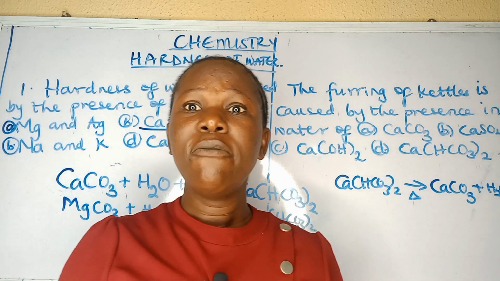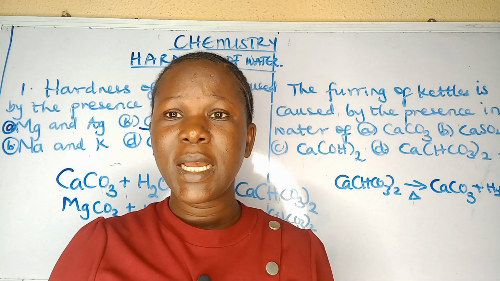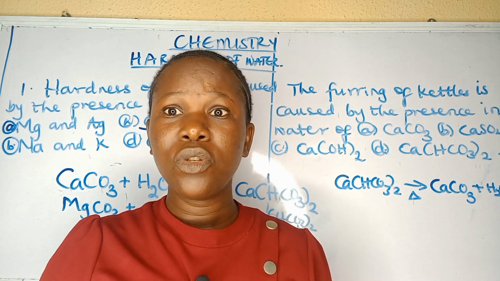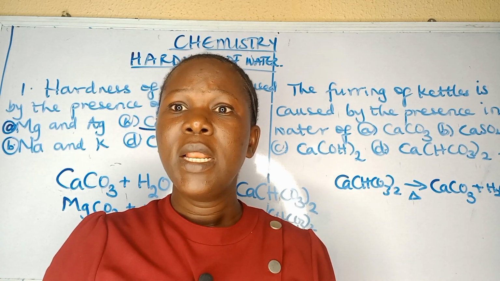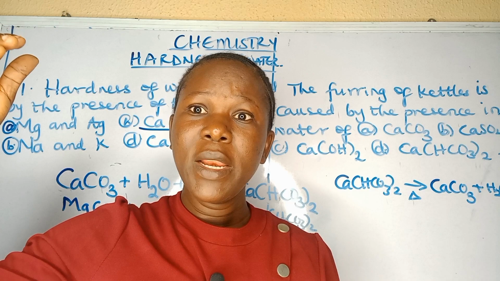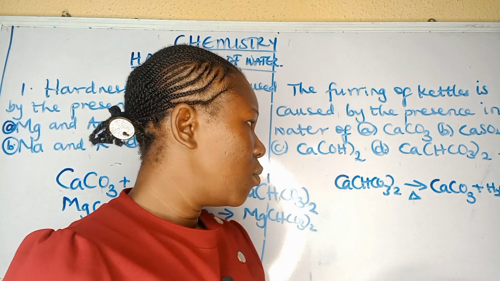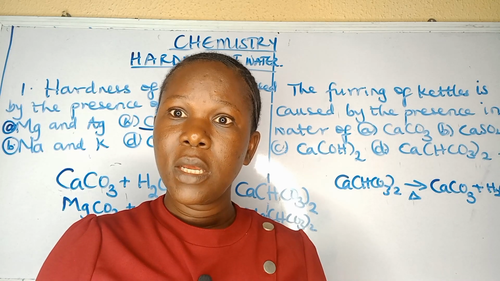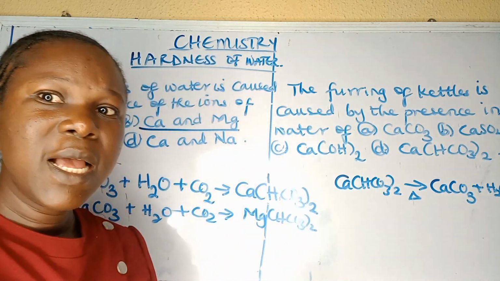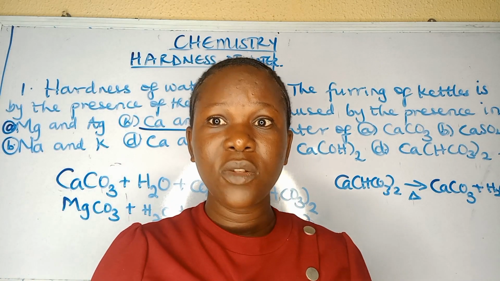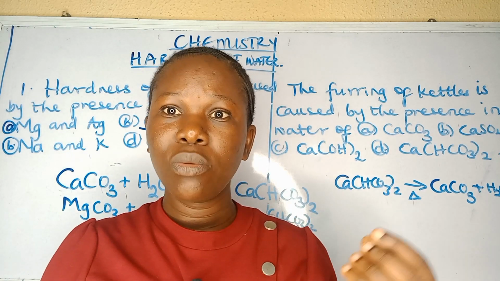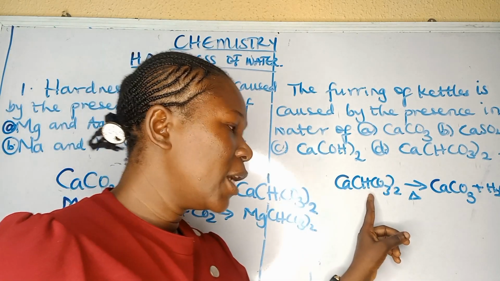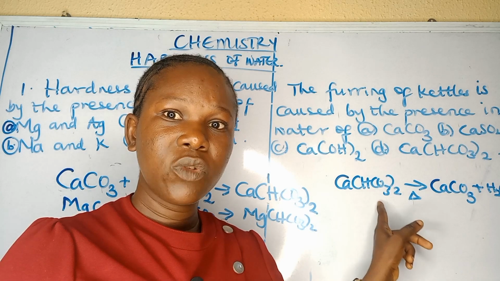It also leads to the formation of stalagmites and stalactites. Now, a cave is usually known to be hot. When temporarily hard water comes through the cave, if carbon dioxide has been dissolved in the water and it has passed through limestone, it will form temporarily hard water, that is, calcium hydrogen trioxocarbonate(IV).